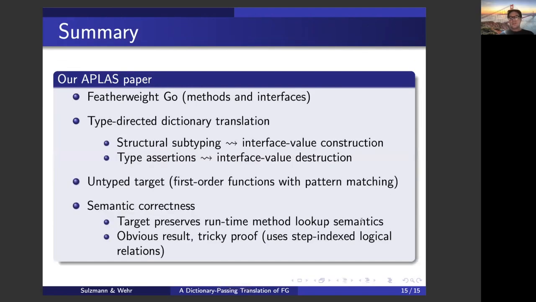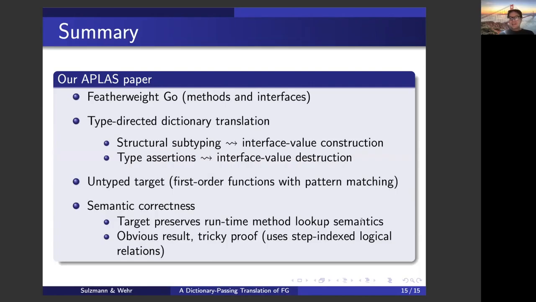All the details you find in our paper. In case of Go, there's not only structural subtyping, but also type assertions. So of course, a few more tricky cases. Please read the paper. You find it written up in the paper. Our target language is untyped. It's a very simple language. It's just untyped for convenience. We could have come up with a typed target language, but that would have required a bit more work.